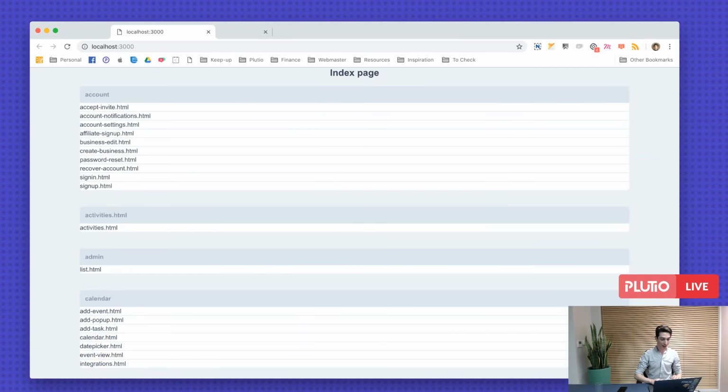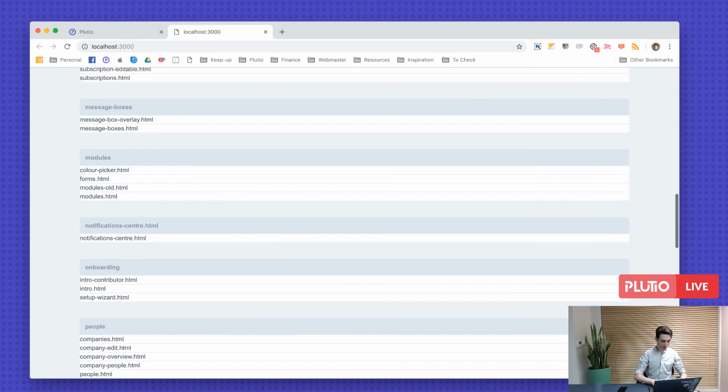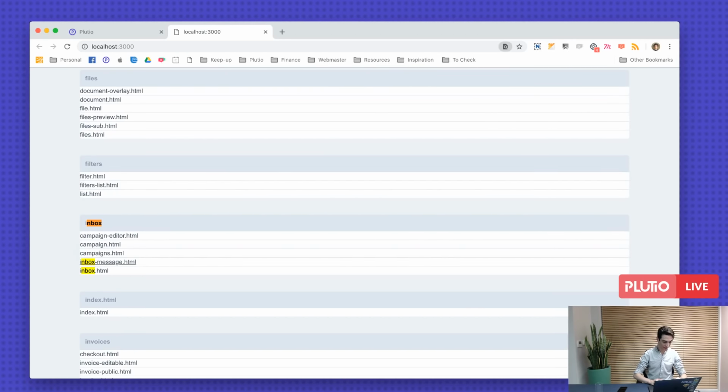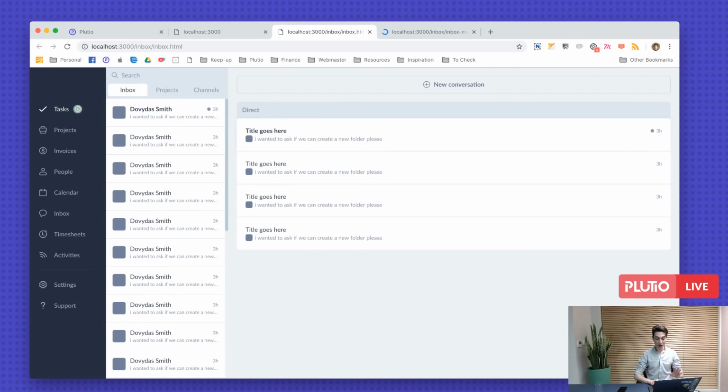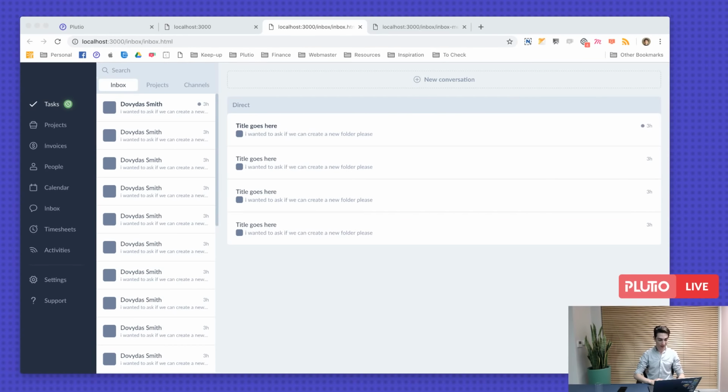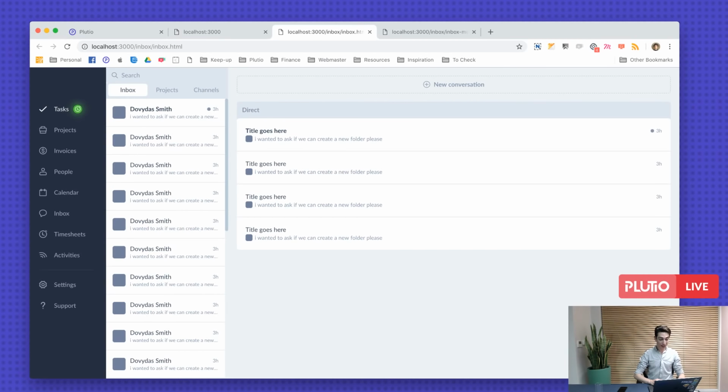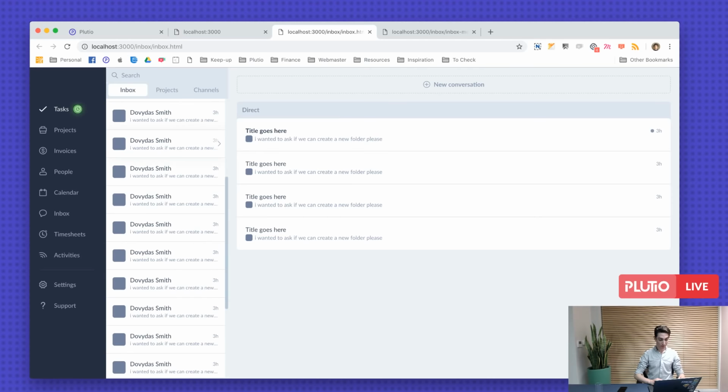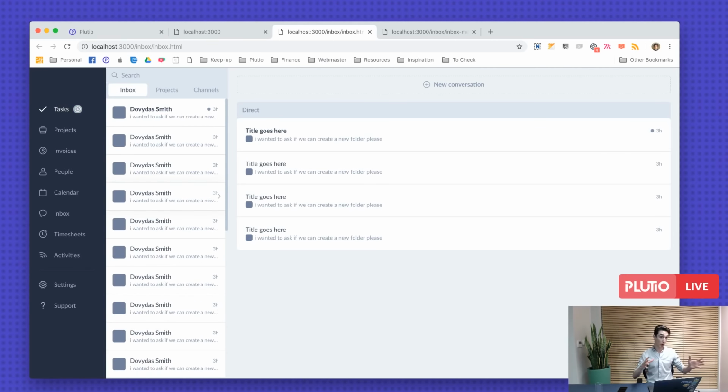Right, let's have a look at the brand new inbox. Here we go. Remember, this is a draft version of what's coming, okay? From here, you'll be able to see all the messages, and later on they will be pulled not only from Plutio, but from your live chat, from email, etc. And you can filter by project or a channel, so you can create a channel for a specific group of people or for a specific topic, or you can see all the conversations for a particular project.